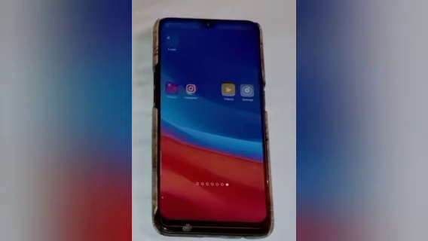So today's video title is how to turn off vibrate on touch in Oppo A31. So let us start our video.